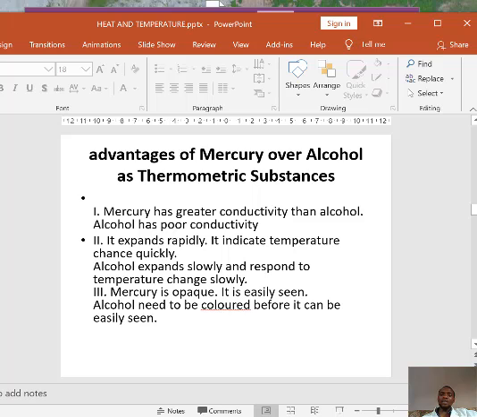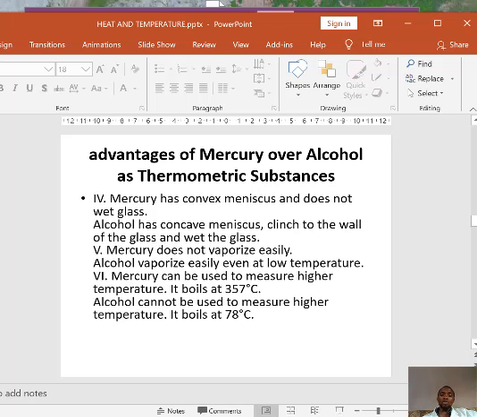Now we have the advantage of mercury over alcohol as a thermometric substance. Number one, mercury has greater conductivity than alcohol. When you look at it, we said that the boiling point of alcohol is 78 degrees Celsius, while that of mercury is 375 degrees Celsius.